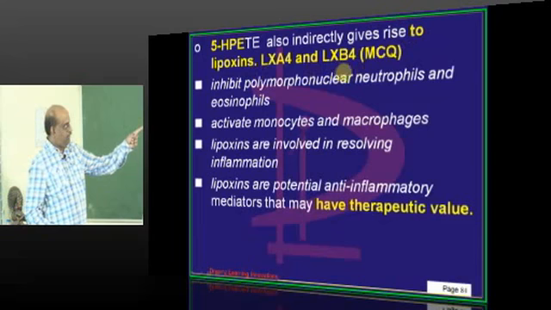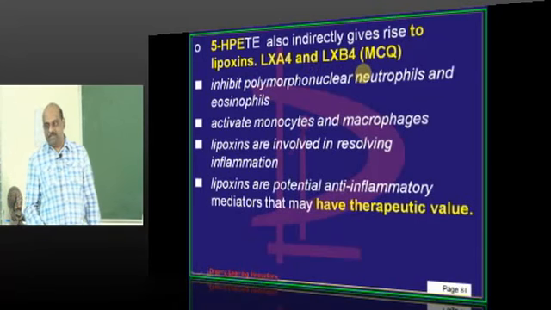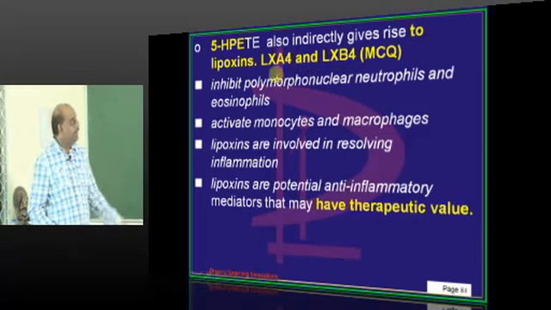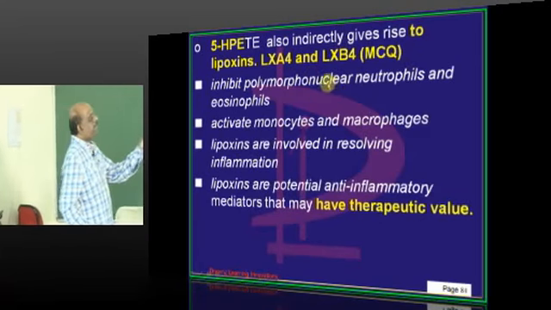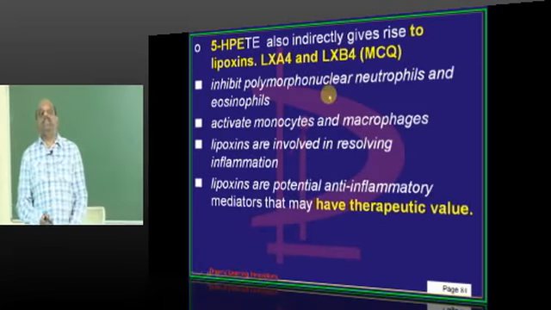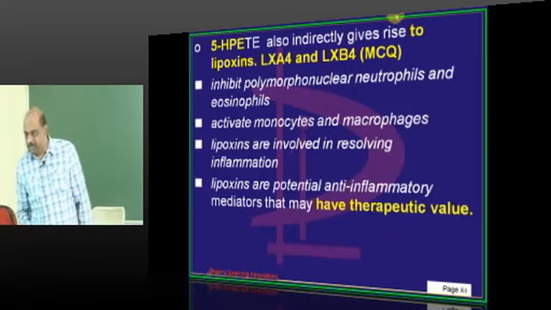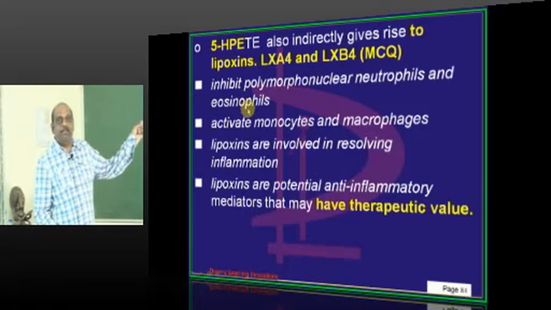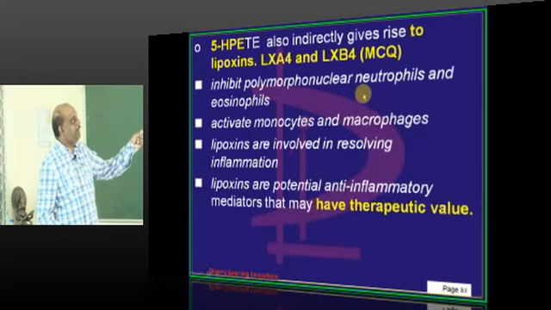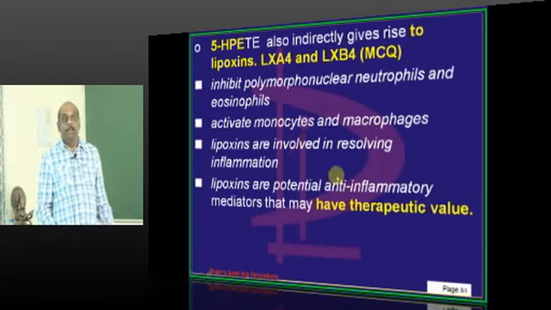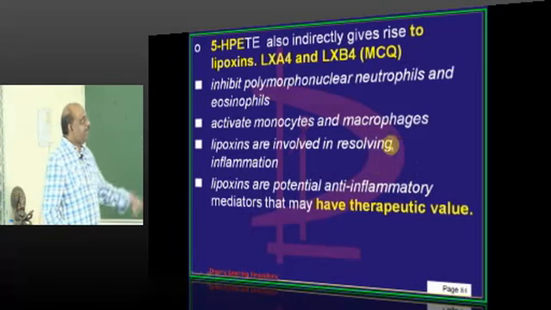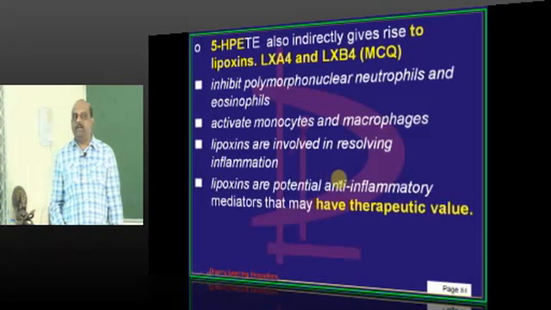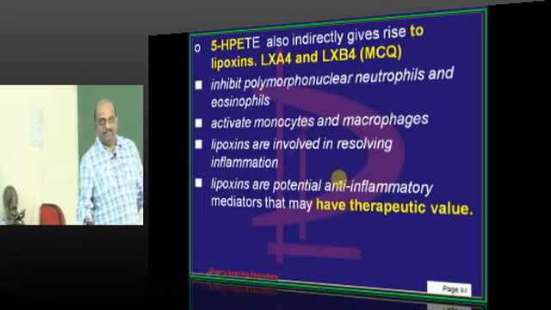LXA4 and LXB4, these two are called lipoxins, which are the derivatives of the 5-HPETE, in addition to leukotrienes. Another common question is, what is the function of these lipoxins? They inhibit, they don't stimulate. They inhibit the PMN neutrophils and eosinophils, but they activate the monocytes and macrophages. And lipoxins are very much important for resolving the inflammation.